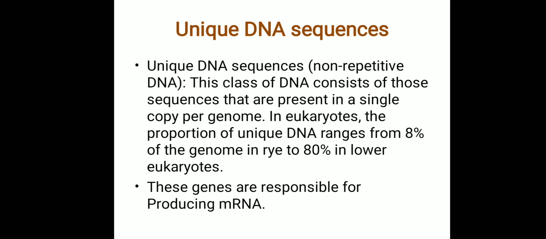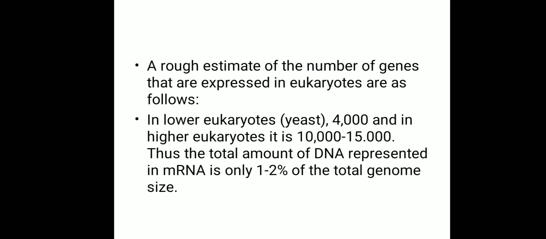A rough estimate of the number of genes expressed in eukaryotes is that lower eukaryotes like yeast usually have 4,000 genes which are responsible for producing mRNA. In higher eukaryotes, there are about 10,000 to 15,000 genes.